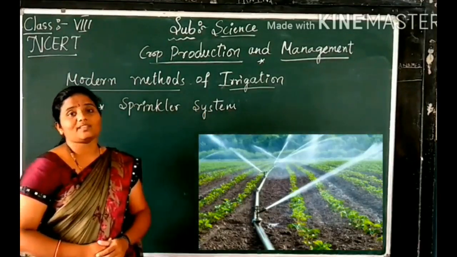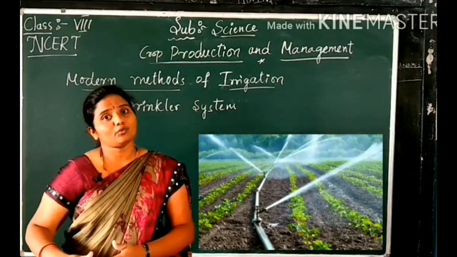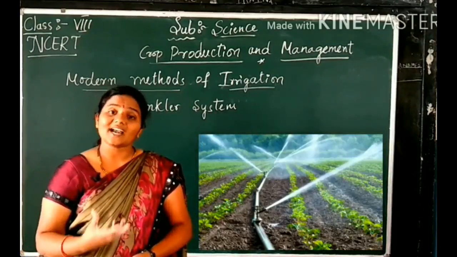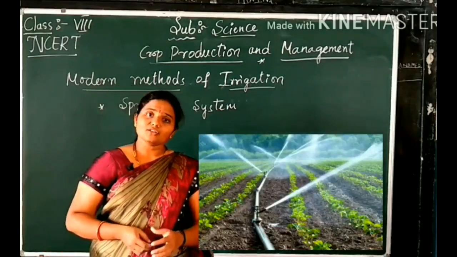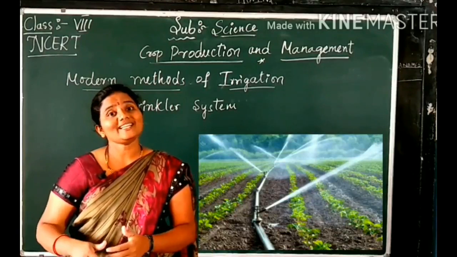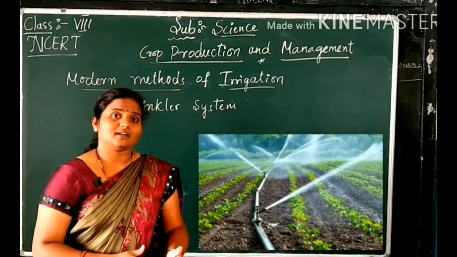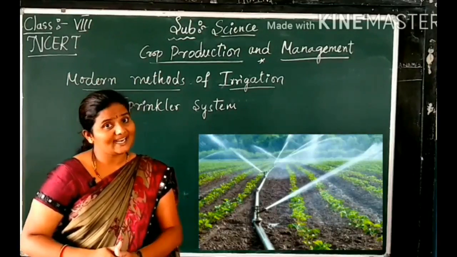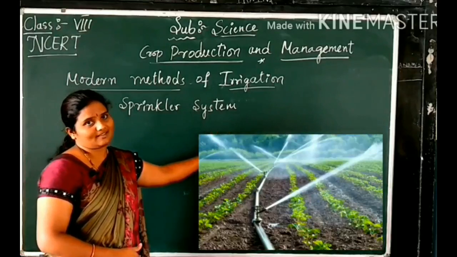This system is suitable where the land is dry, that is sandy soil, and where water is not sufficient, that is, where the land has less water content.